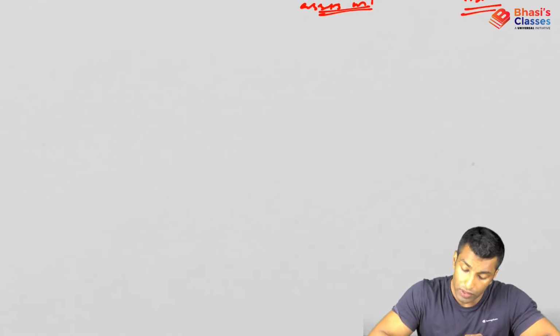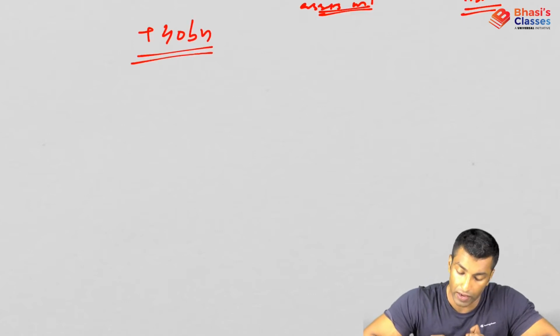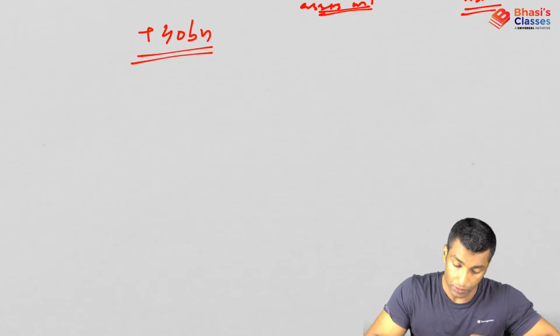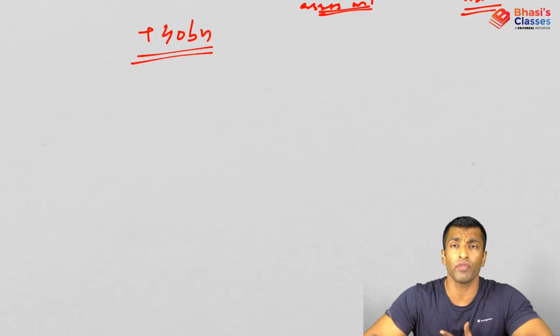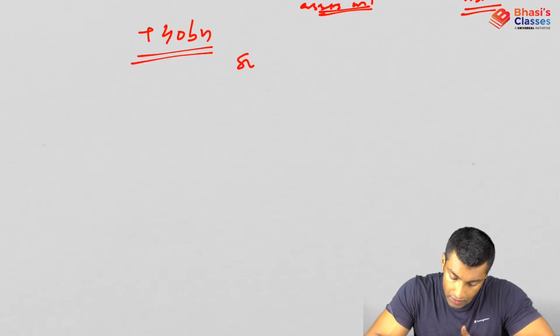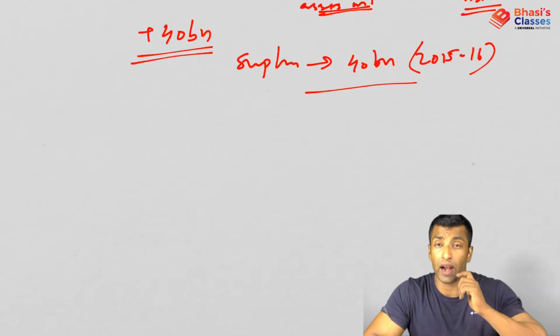Now this we have always a surplus, and in 2015-16 the value is plus 40 billion surplus. In the capital account we always have a surplus only. So surplus of 40 billion in 2015-16. Now the question is, is it good or bad?